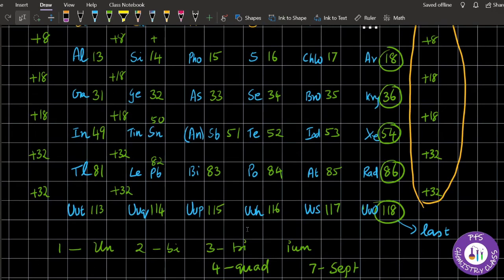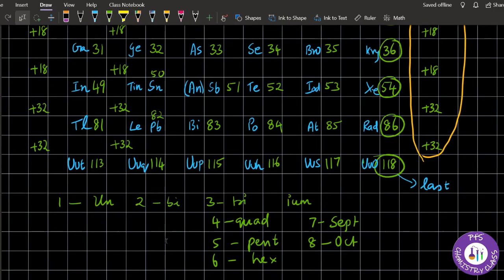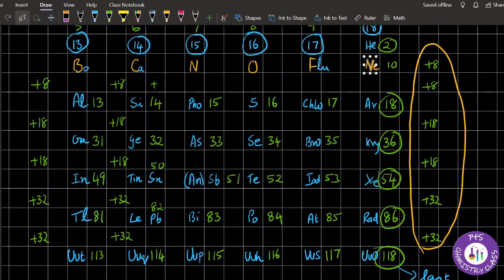And for the last element, 7th period element for P block, you have to use this nomenclature. For 1 it is un, bi and tri like this, and then you have to write ununtrium, ununquadium, ununpentium, ununhexium, ununseptium, ununoctium. So last element of the periodic table. Okay, so like this you can remember the names and the atomic number of all the elements in the P block.